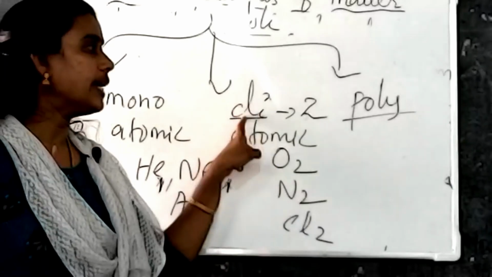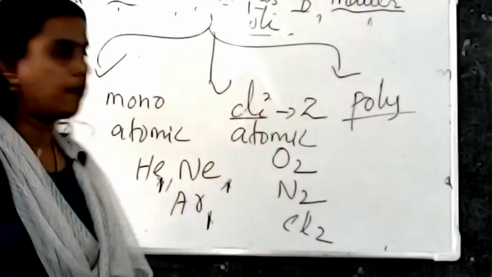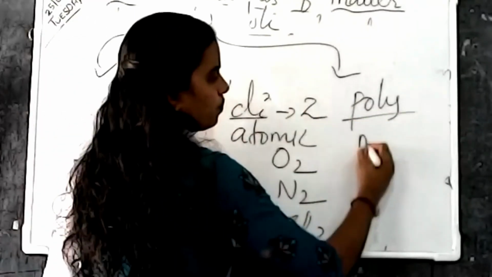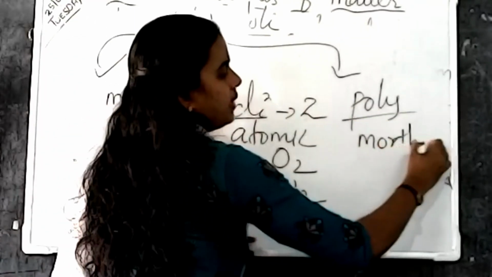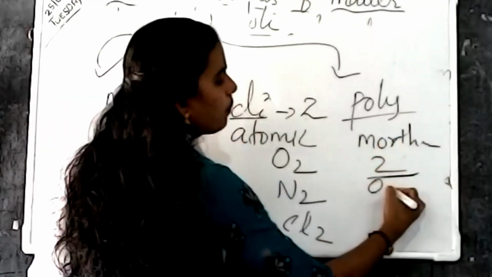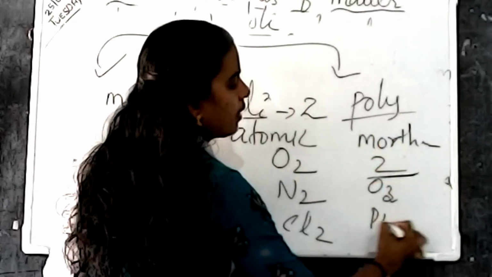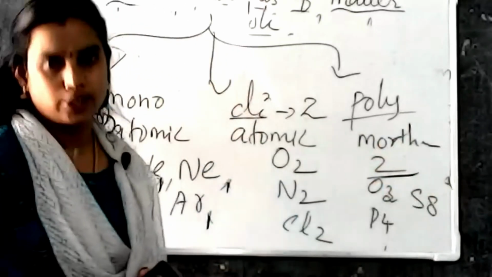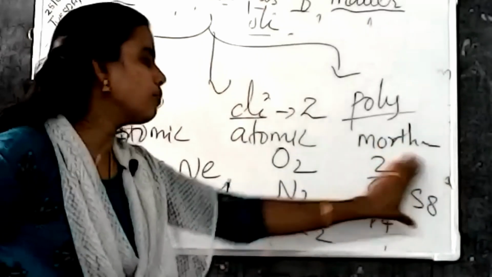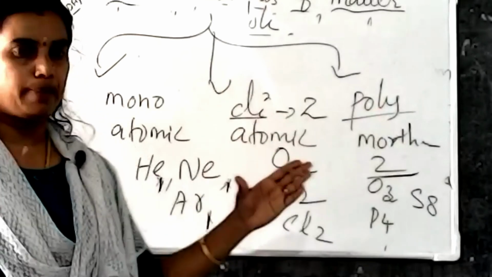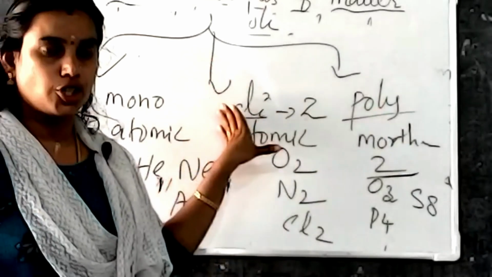Diatomic. So here di represents 2. Okay. Then what is meant by poly? Poly means more than 2. So more than 2 atoms are known as poly, like O3, P4, S8. Here all the numbers are more than 2. Okay. So these molecules are based on polyatomic. Okay.